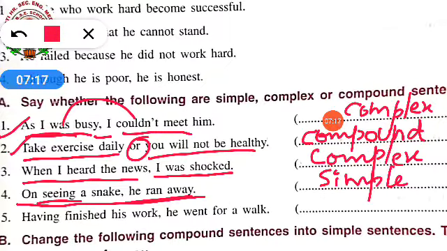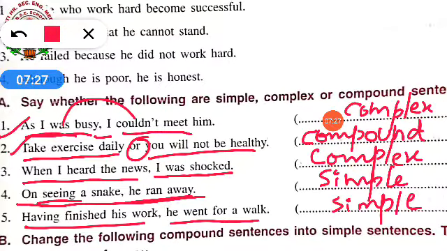Next, having finished his work, he went for a walk. This is also a simple sentence which has one subject, one predicate. Okay? So this is how we have done our first question.